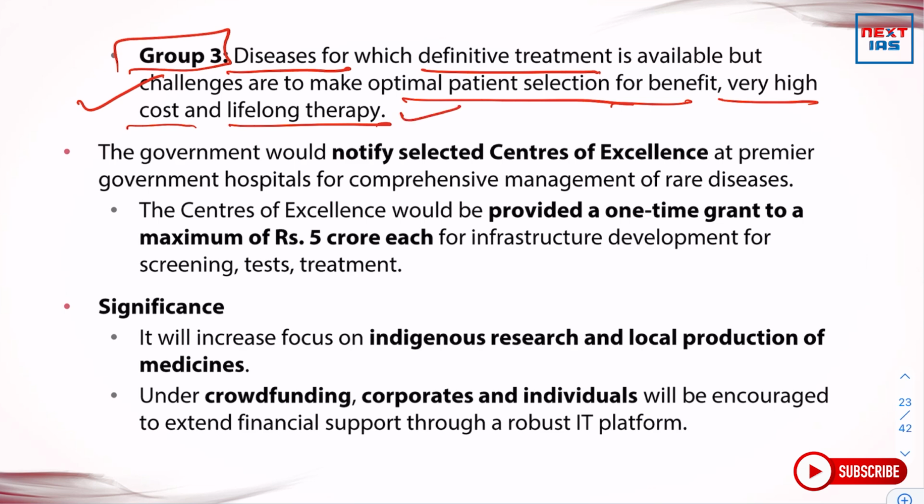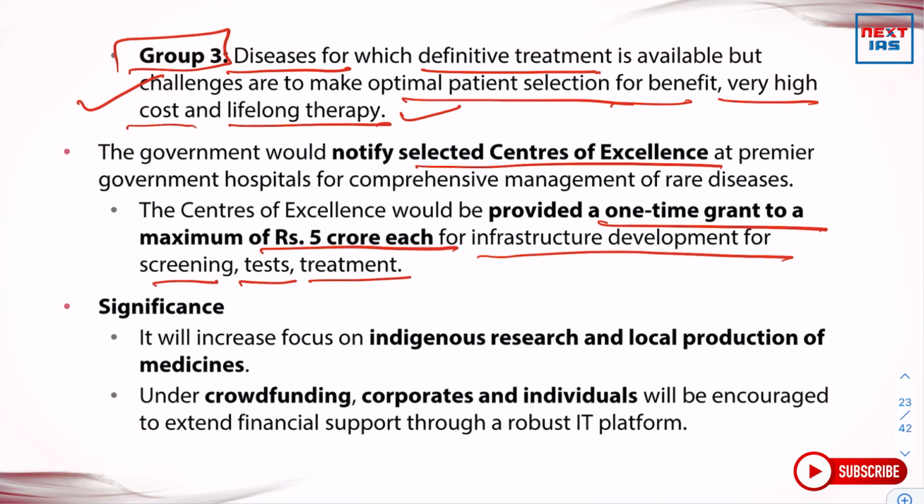So the government would notify selected centers of excellence at premier government hospitals for comprehensive management of rare diseases. The Centers of Excellence would be provided a one-time grant to a maximum of rupees 5 crore each for infrastructure development for screening, tests and treatment.